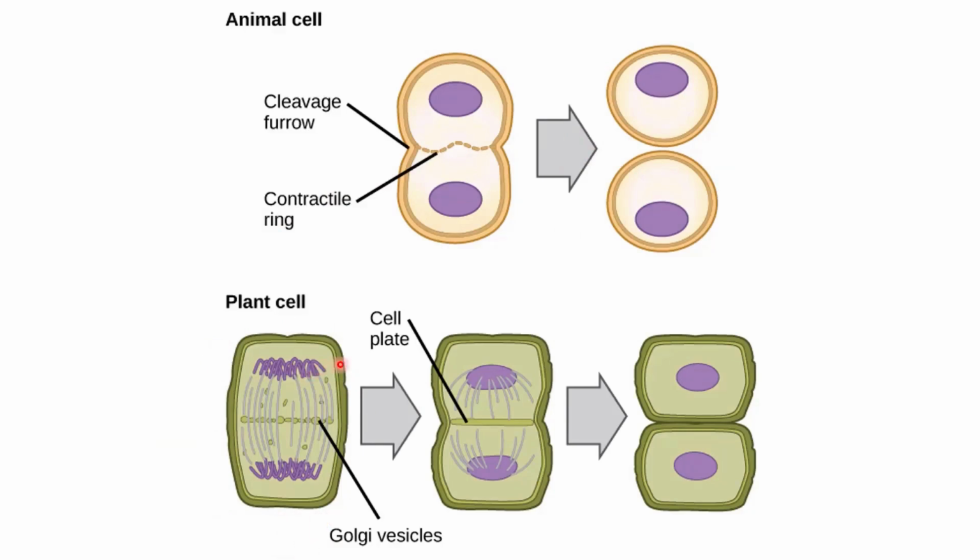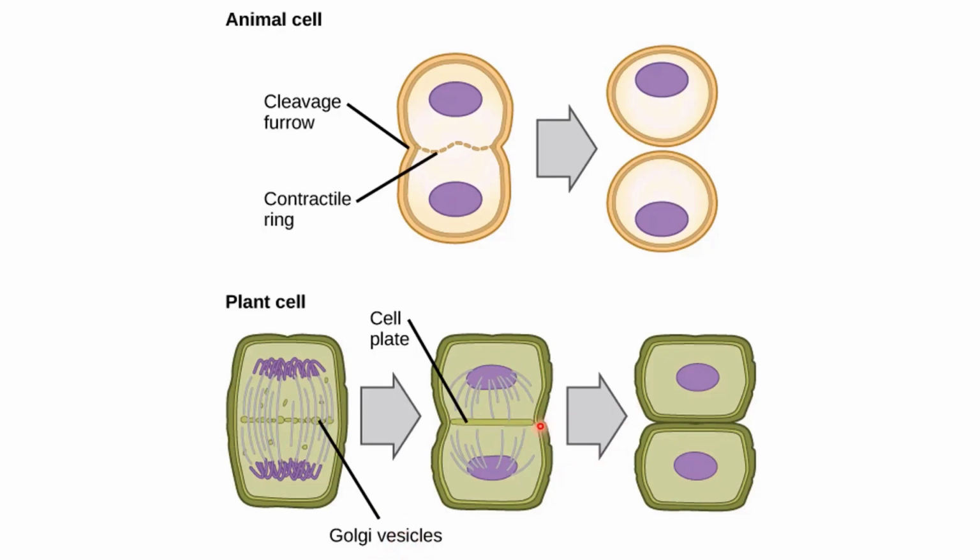It is very difficult to divide the cell wall by just pinching inwards. So what is going to happen here is that once all the chromosomes have gone to the opposite sides, at that time, all the Golgi vesicles in the cell are going to align again at the equator. Once these start aligning at the equator, these Golgi apparatus are going to help in dividing the cell wall. So now this cytoplasm is dividing along with formation of a new cell wall in between, with the help of these Golgi vesicles.